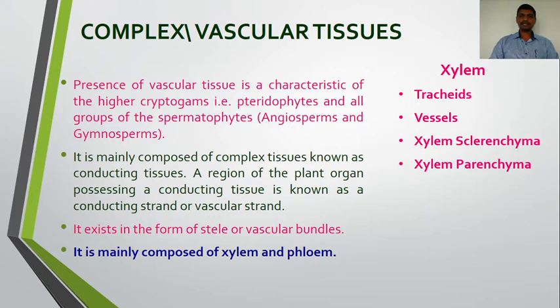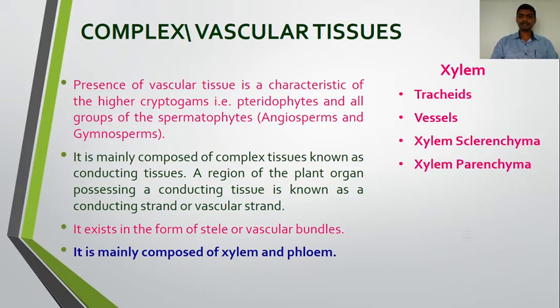It is present in the vascular bundle, or a region where the complex tissues are present that possess a conducting tissue. It is known as the vascular strand or conducting strand. So this exists in the form of stele or vascular bundle. So this is the first complex tissue, that is the xylem.